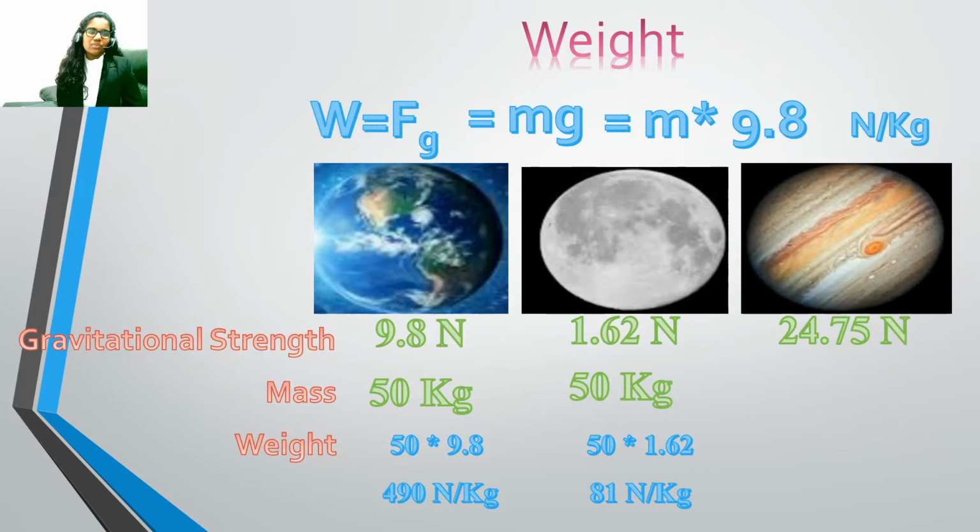If you go to the Moon or any other planet, it changes, as the strength of gravity is different on different planets. The Moon's strength of gravity is just 1.62 newtons per kg. Jupiter's strength of gravity is 24.75 newtons per kg.